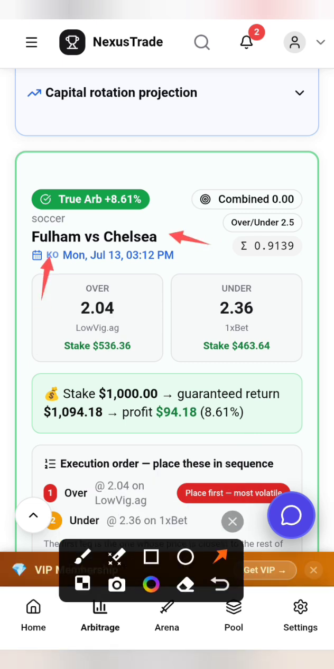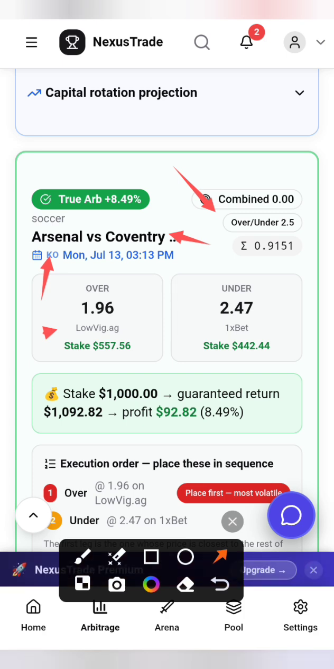You can see the prediction is over 2.5. You can see a two-way arbitrage. So you are going to be betting on lovig.ag and 1xbet. The good thing about this app is that it will tell you how to stake the bet so that you don't lose. The only way you can lose is if the arbitrage is no longer there, because that's why you see that there is no guarantee in arbitrage, because of the time factor.